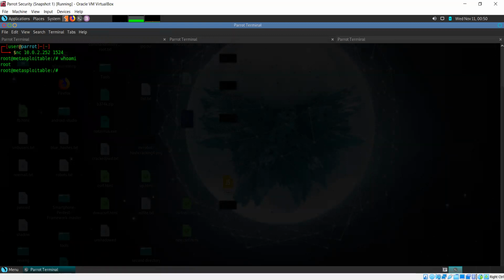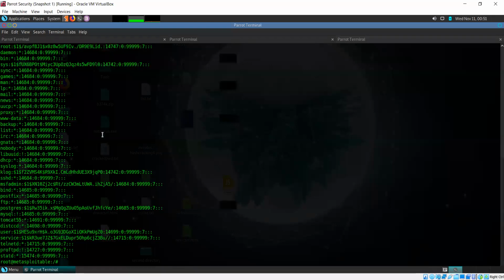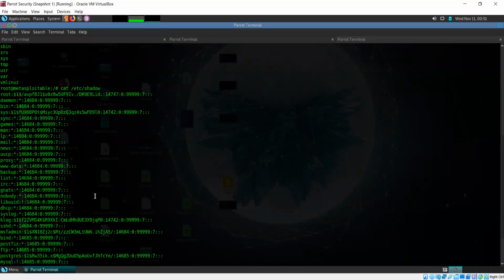So now I am root on the Metasploitable system. So who am I? Root. And I can do whatever I want on this system. I have root privileges, so I can even see passwords and all. This is the shadow file where the password hashes are stored, so I can also view this file. These are the accounts that have passwords on them.